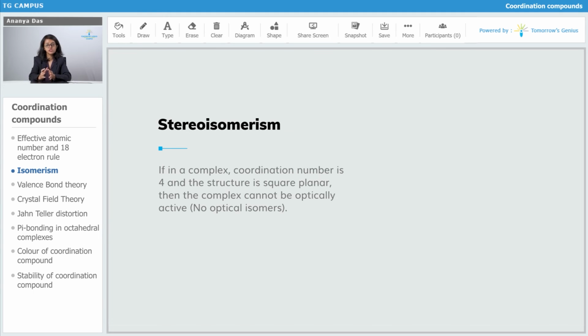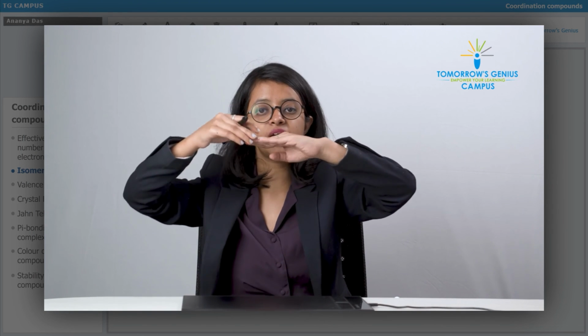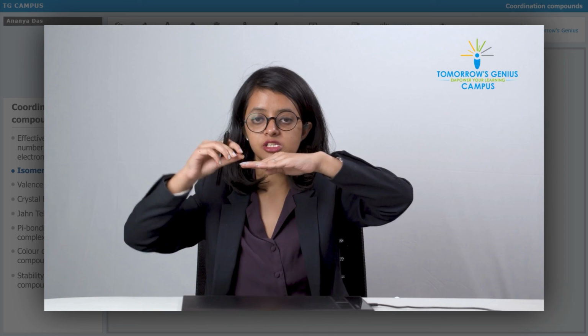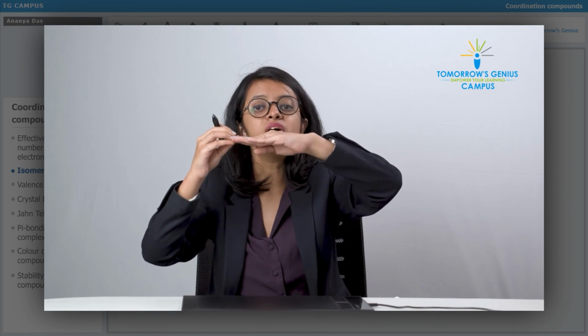Next, if in a complex the coordination number is 4, but the structure is square planar, not tetrahedral, the complex cannot be optically active. If you talk about a square planar structure, then all of the 4 ligands, as well as the metal atom, lie in the same plane. The metal atom and all of the 4 ligands are in the same plane. So, if this is the square planar, think this is my hand and it's a square. It's a square planar structure. The metal atom is present at the middle of my hand and